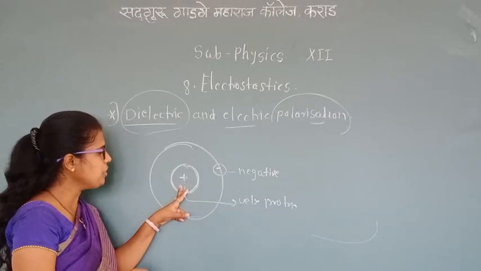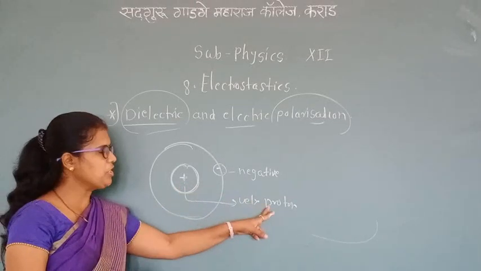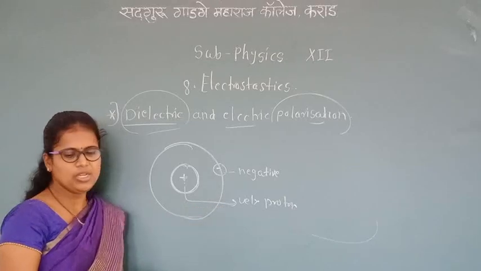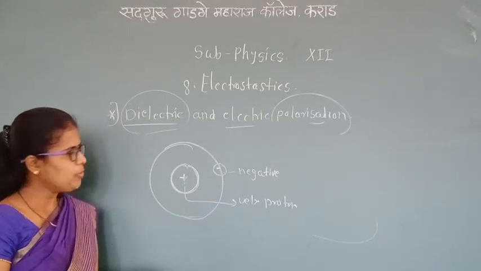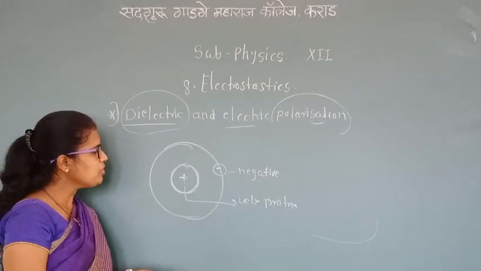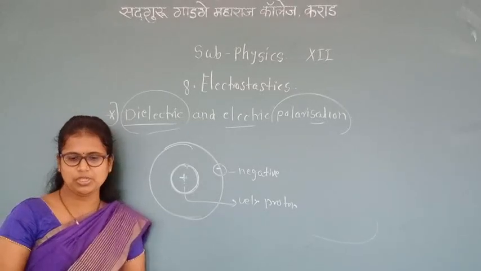There is a center of the positive charge due to the protons, and a center of the negative charge due to the electrons, that is, the centers of mass of the positive and negative charges.